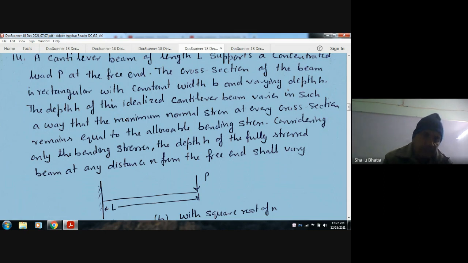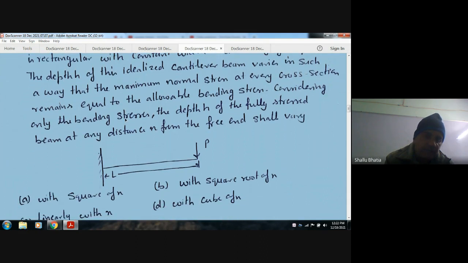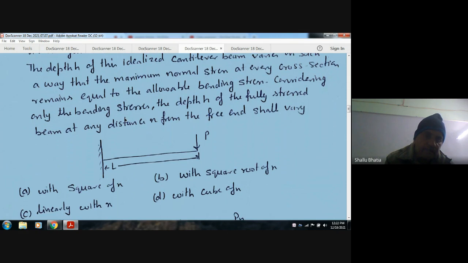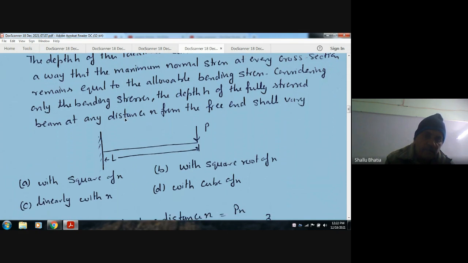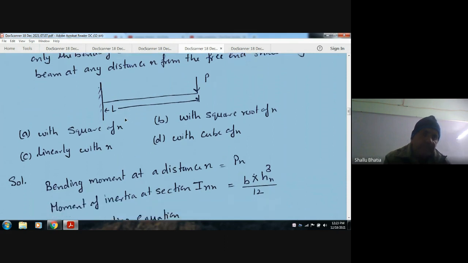Consider only the bending stresses. The depth of the fully stressed beam at any distance x from the free end shall vary: option A, with square of x; B, with square root of x; C, linearly with x; D, with cube of x.